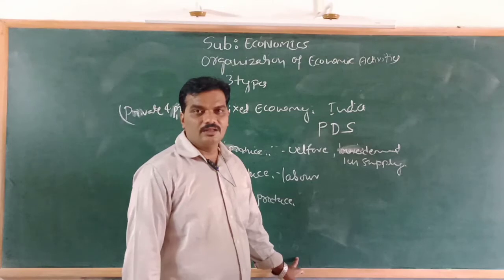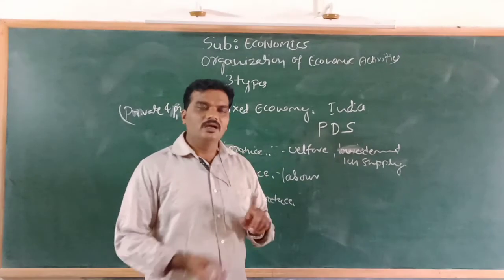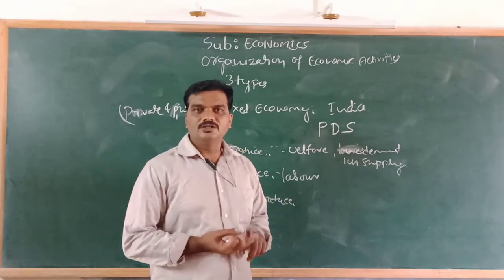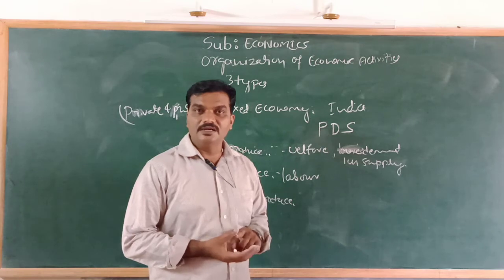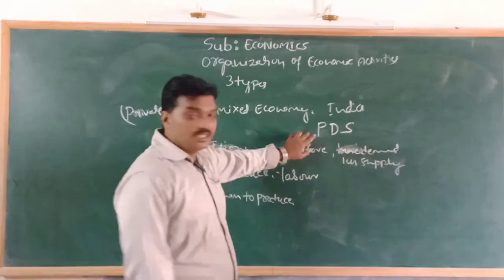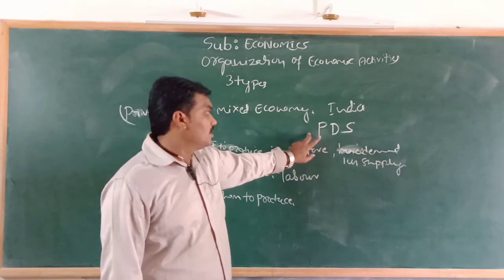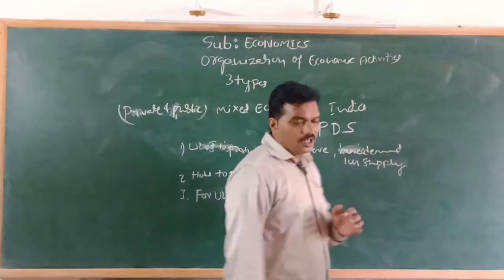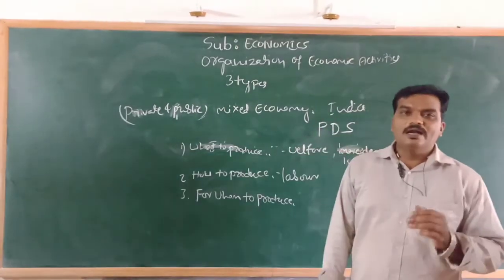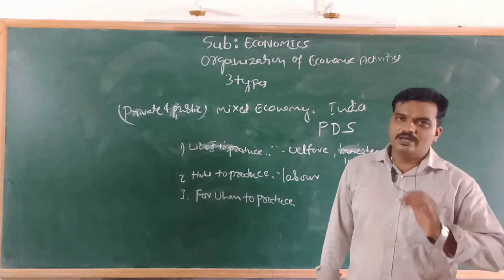In our country, the government provides essential commodities like rice, wheat, jowar, edible oil, and salt through the public distribution system to the poor people in the required quantity at subsidized price. Subsidized price means a price less than the market price.